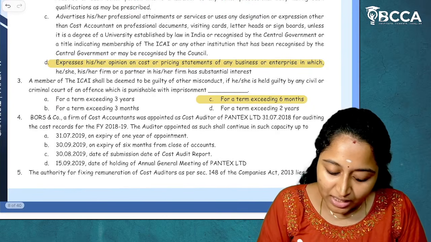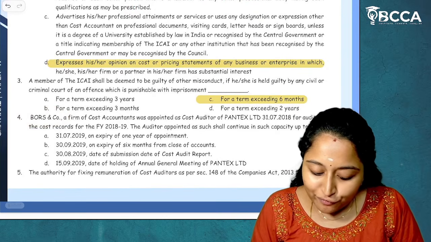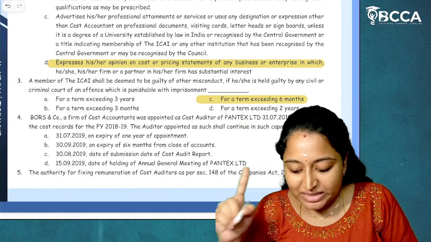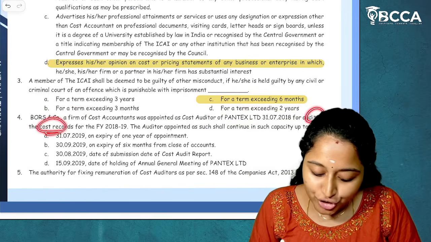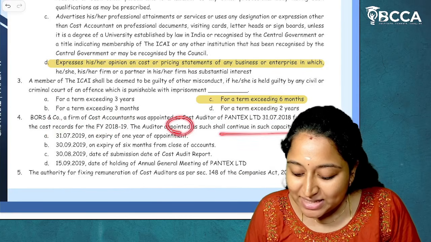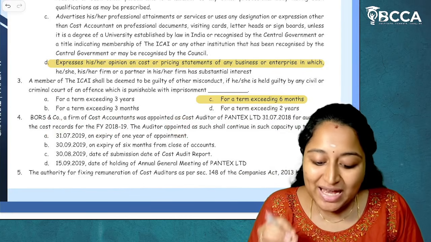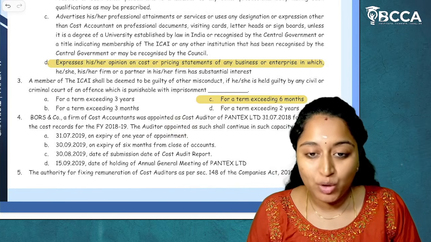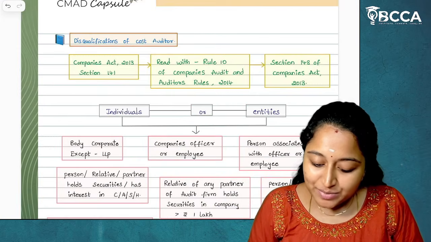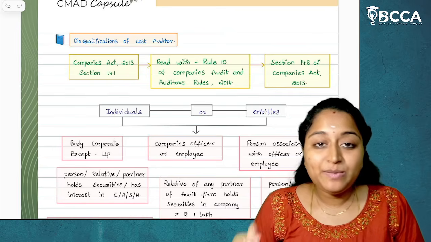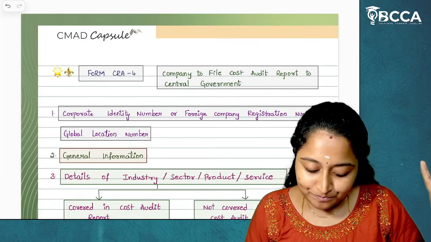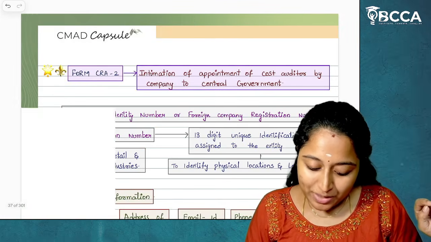Then BORS and Co., a firm of cost accountants, was appointed as a cost auditor of Pantex Limited for auditing the cost records for the financial year 2018-19. Okay. The auditor appointed as such shall continue in such capacity. Till when do they have to continue in such capacity? For this, I am taking my capsule notes. Till when they will be holding their office. For this, I will take you to rule 6, which we have seen.